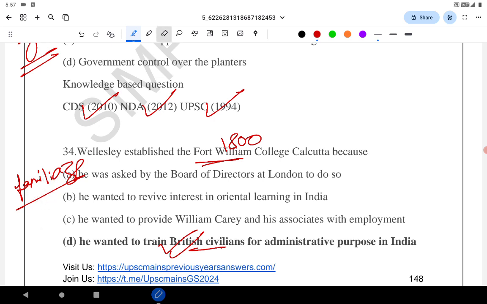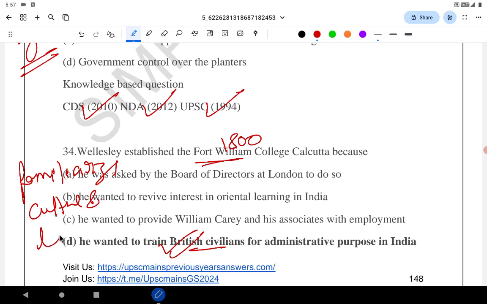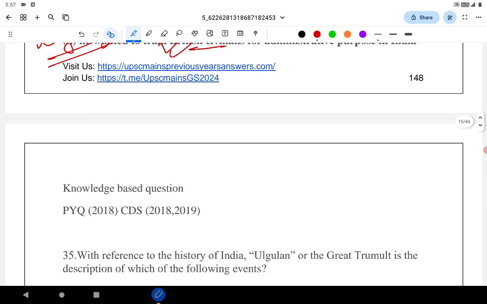Sorry, I think the spelling is wrong, I'll write it again. Familiarize with the local culture and language. That is the purpose of Fort William College, which Lord Wellesley established to train the civil servants. Let's move on to the next question. Even this question was asked in PYQ 2018 UPSC, and CDS 2018 and 19.